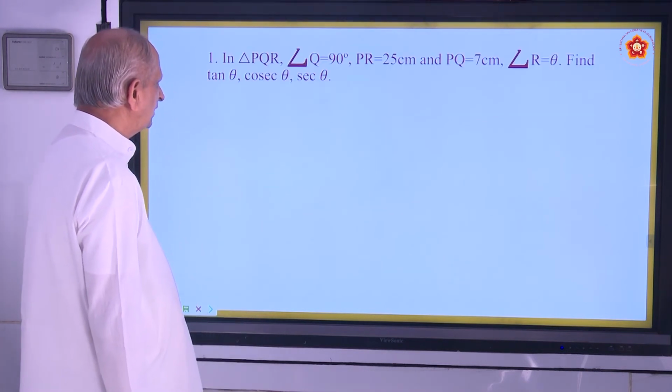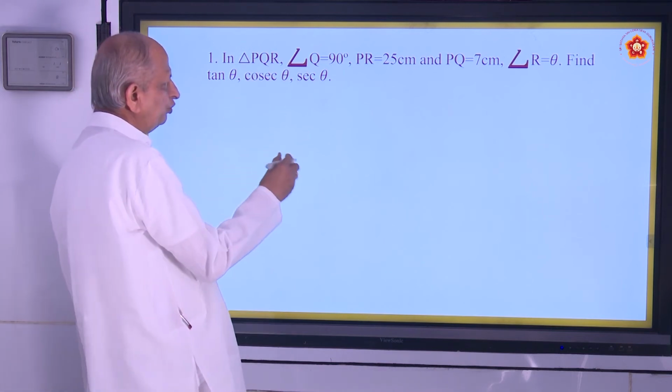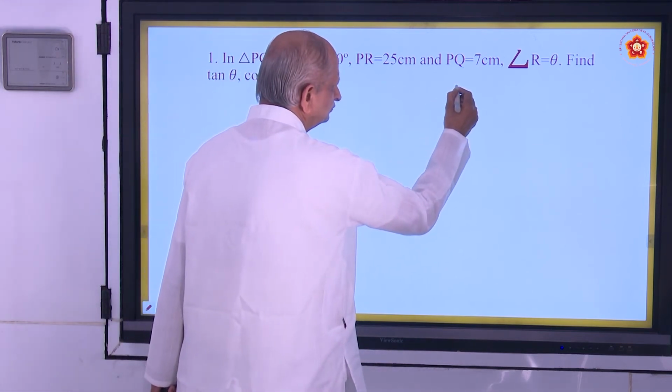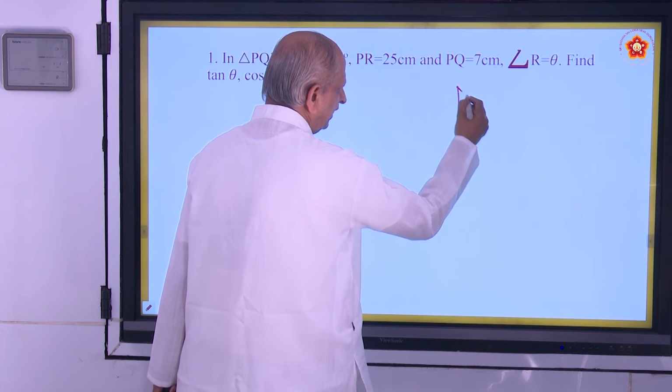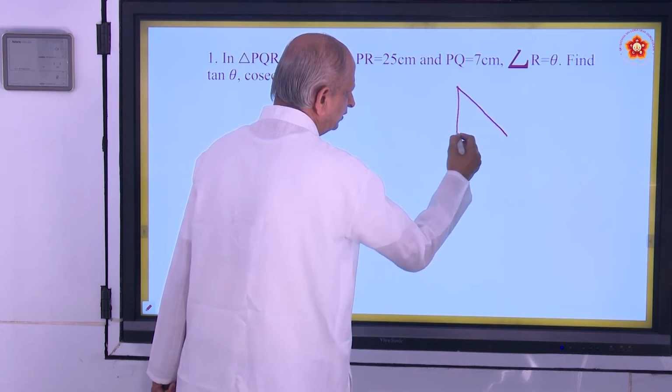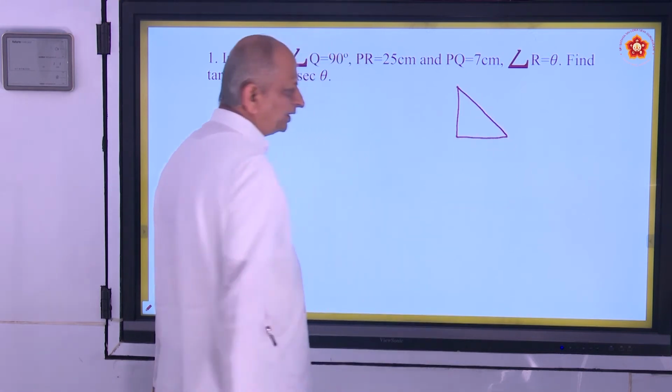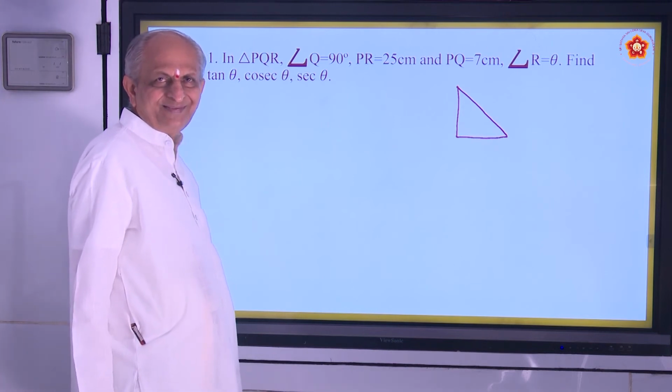For example, you have triangle PQR. So draw a right angle triangle. You can also write in your book.